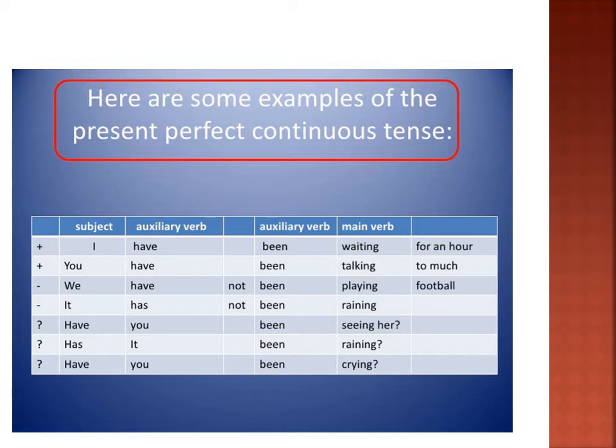You is a subject, have is an auxiliary verb, been is the next auxiliary verb and talking is the main verb. You have been talking too much. Next, we have not been playing football. It has not been raining. Have you been seeing her? Has it been raining? Have you been crying?